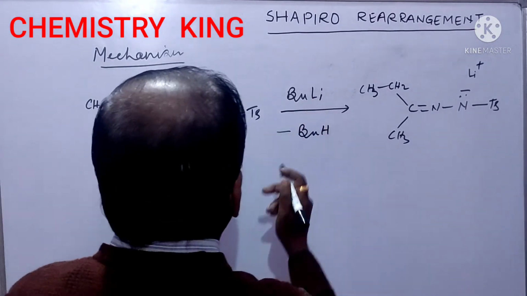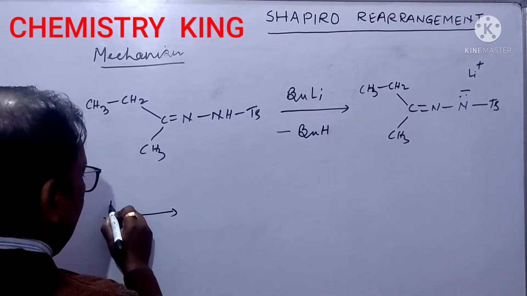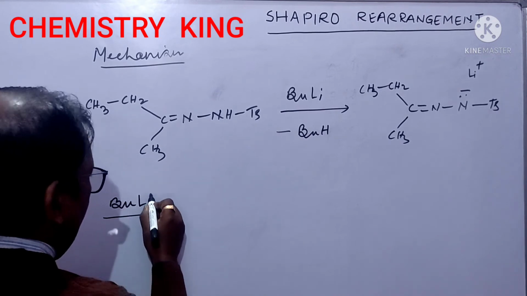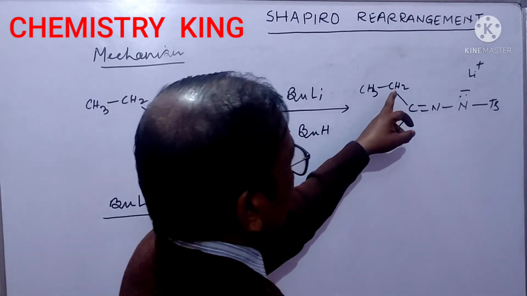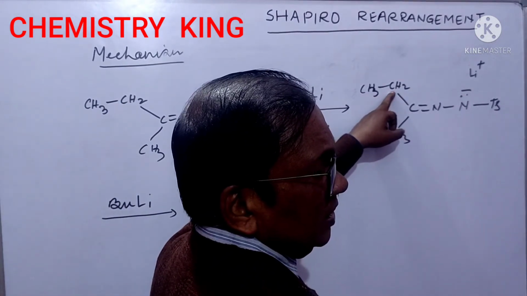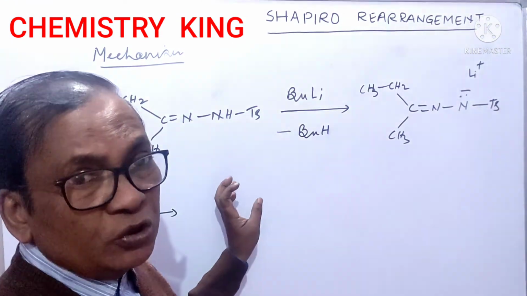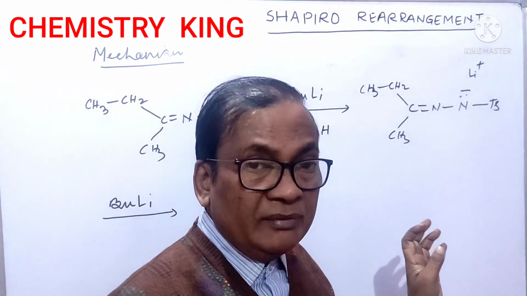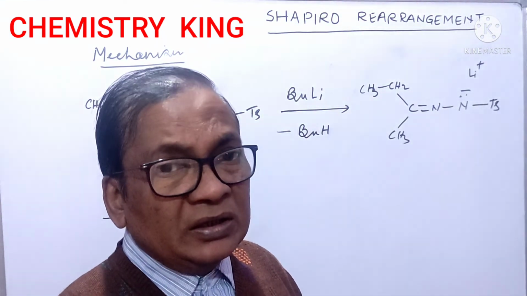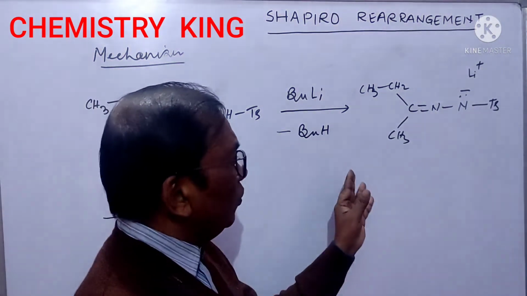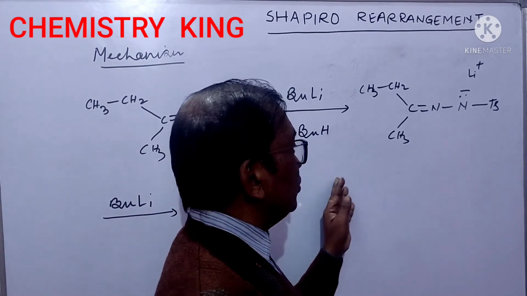It is the first base. Now the second base is this butyl lithium. Now the question arises whether this hydrogen is released or that hydrogen is released. Butyl is actually bulky, so approach of butyl will be easier here.